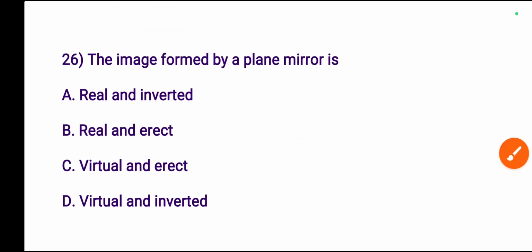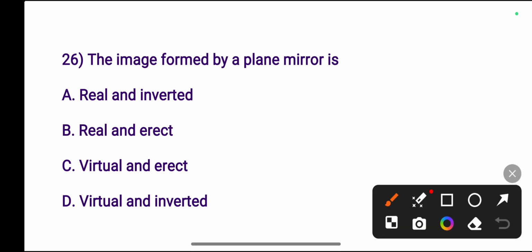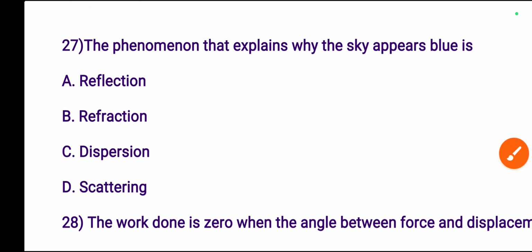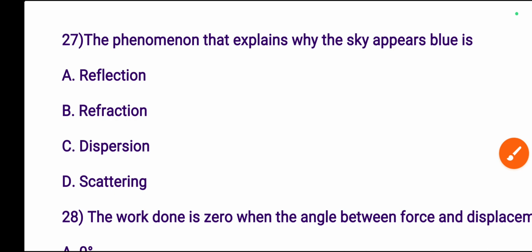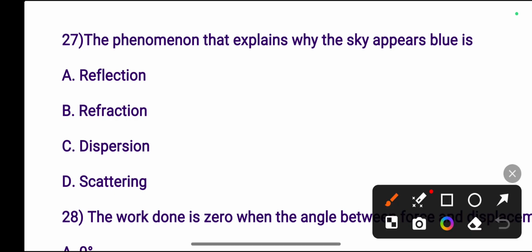The image formed by a plane mirror is virtual and erect. The phenomenon which explains why the sky appears blue: the sky appears blue due to scattering of light.